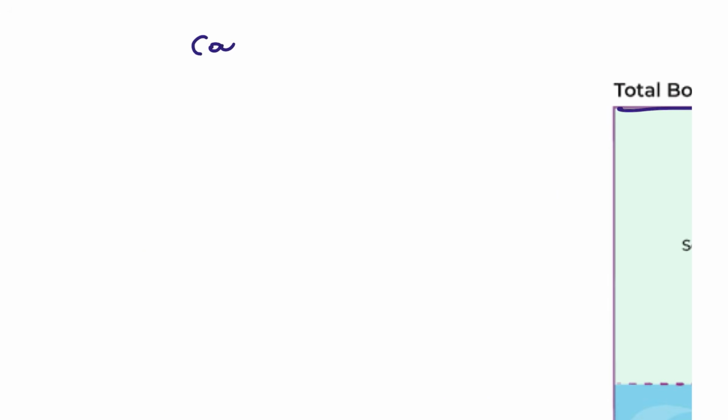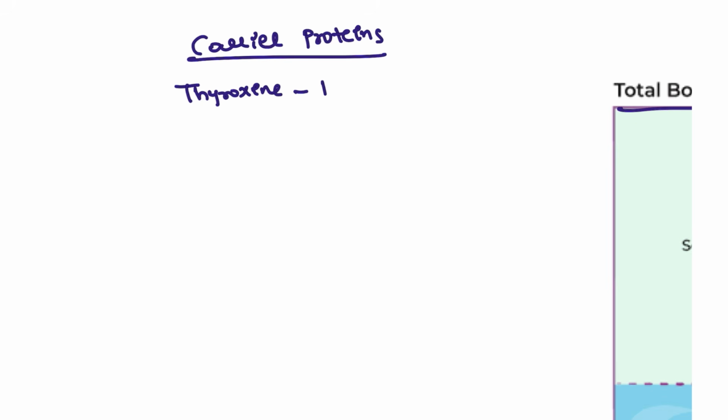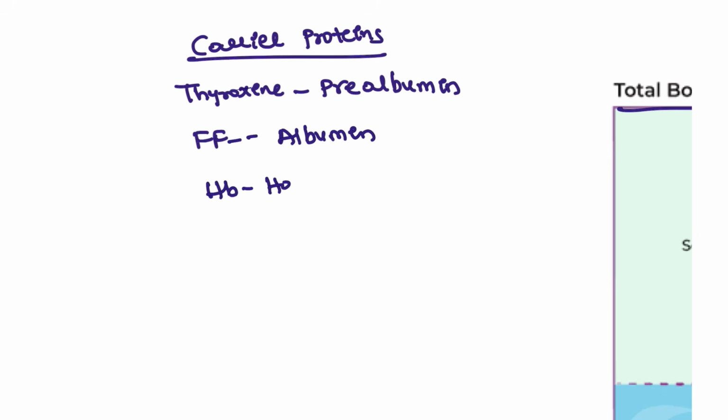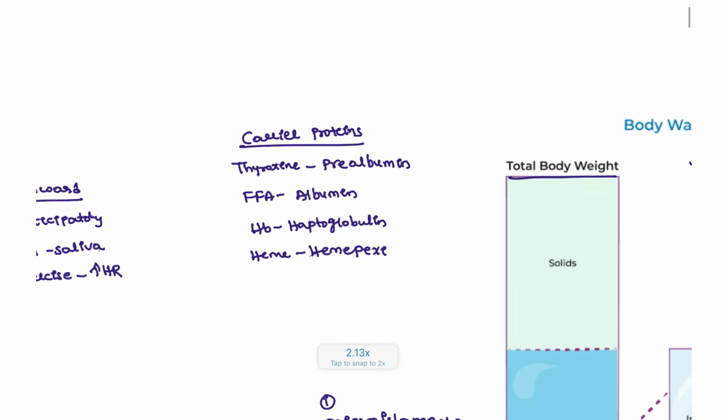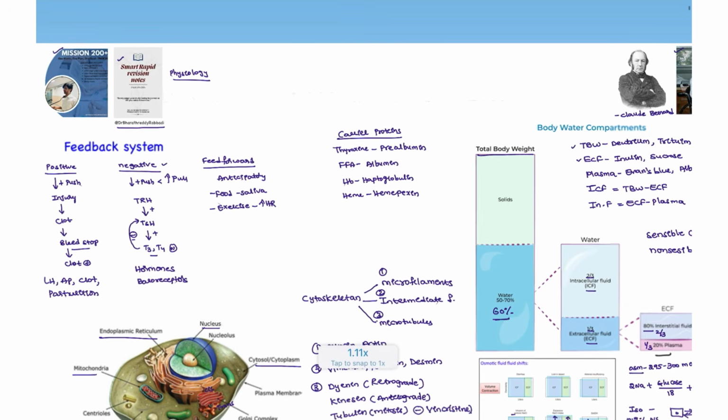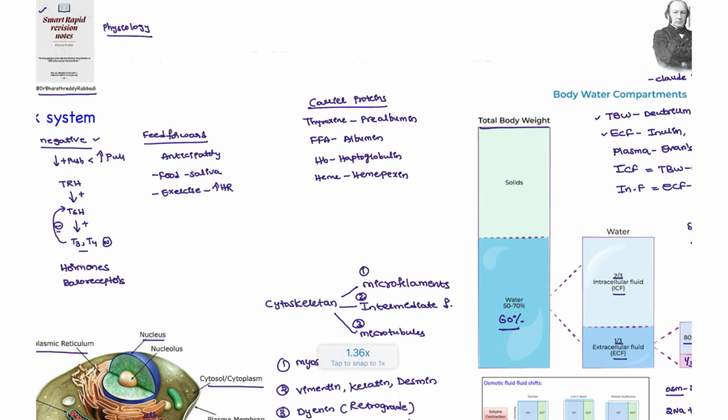Okay, next I also want you to understand about the carrier proteins. What are the carrier proteins that will be present? This is a matching question that has been asked in the examination. We have thyroxine, for which prealbumin is most commonly going to carry it, and free fatty acid, for which albumin is the carrier. For hemoglobin, we have haptoglobin, and for heme, it is hemopexin. These are the carrier proteins that carry different types of important structures in our body.